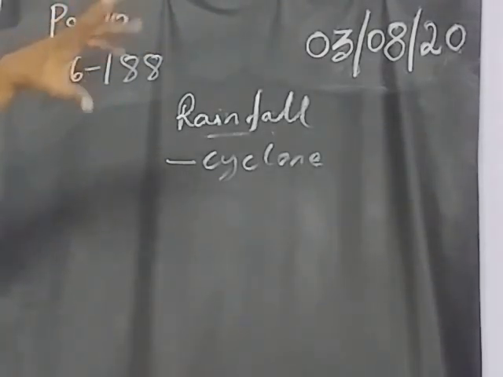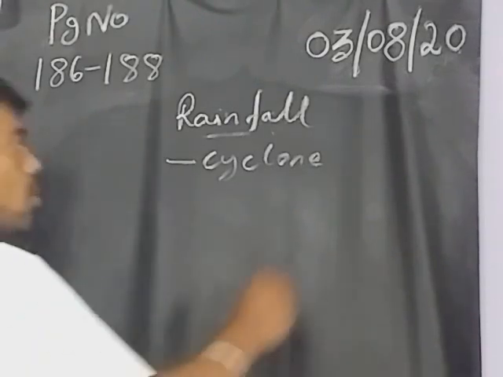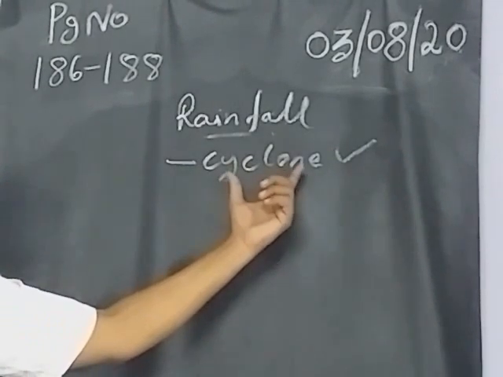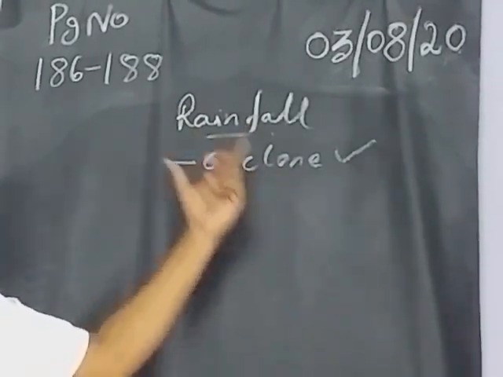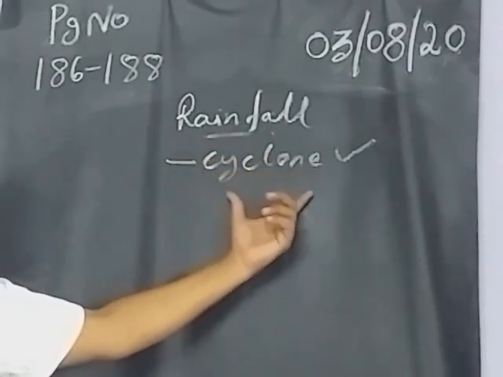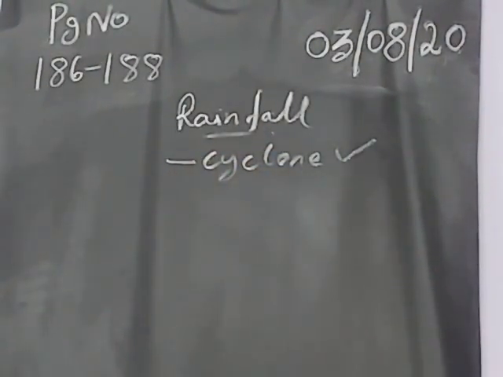Near the coastal regions, we get heavy rainfall. Because it is a heavy cyclone, the interior of the state also gets rainfall. That kind of rain is called cyclonic rainfall. What is that? That kind of rainfall is called cyclonic rainfall. The cyclone forms in the ocean, and because of that cyclone we get rain. All that rain is called cyclonic rainfall.